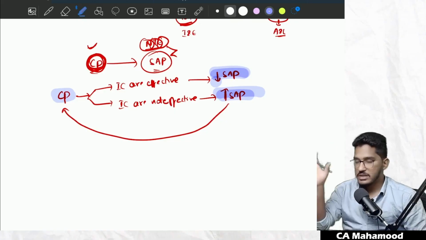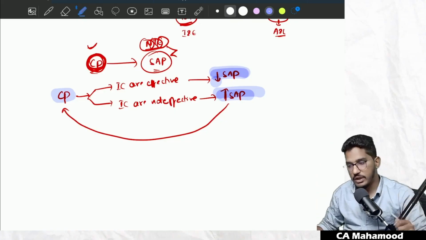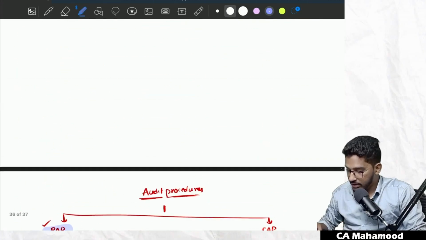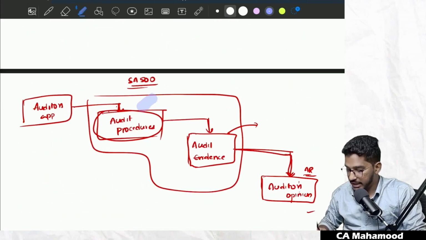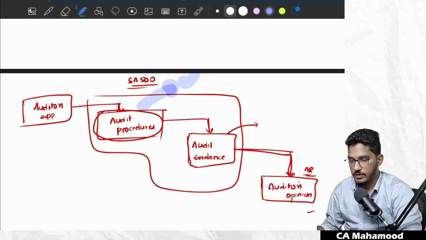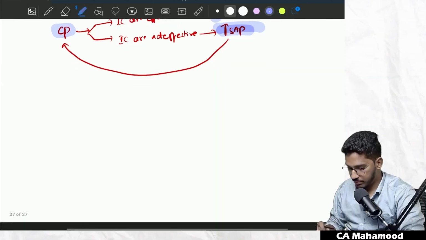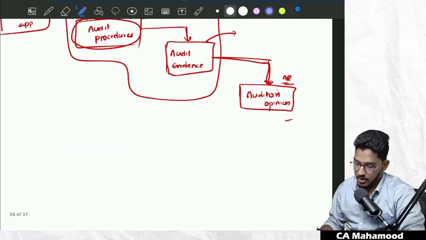Clear, everybody? So these are all the different kinds of audit procedures. Everybody comfortable till here? So we understood what is the meaning of audit procedures and what the various types of audit procedures are. By performing these audit procedures, what are we going to get? We are going to get something called audit evidence.